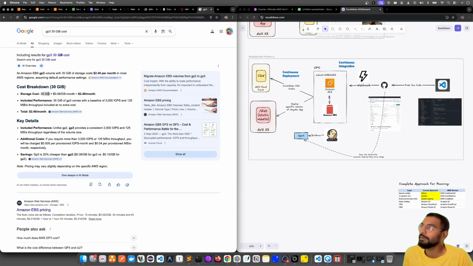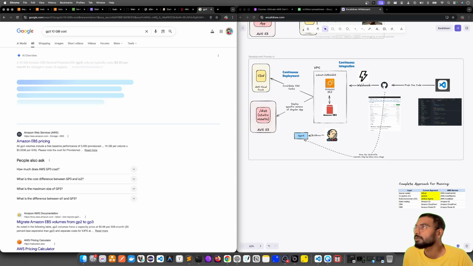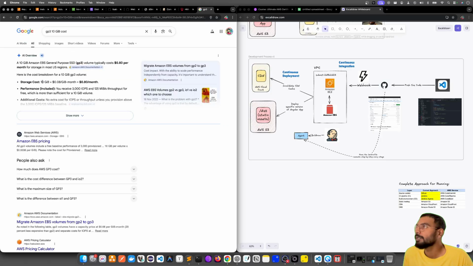Rather, I should make it T3 micro, and then I can make it 10 GB. GP3 10 GB would cost around 0.80 dollars per month, which is much cheaper. I can do that as well.